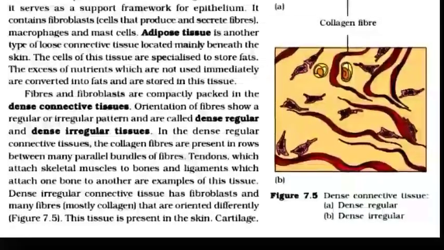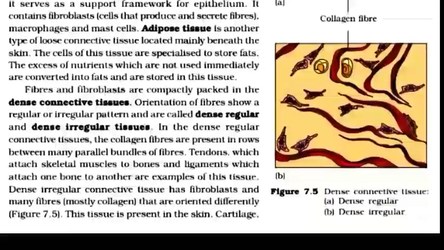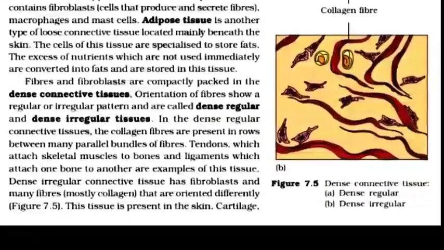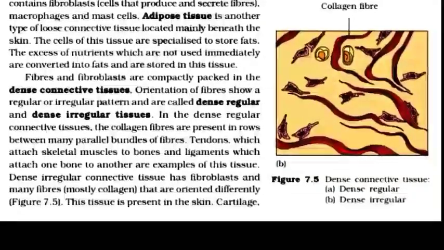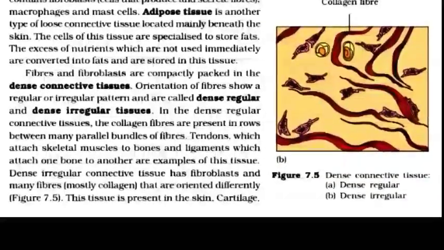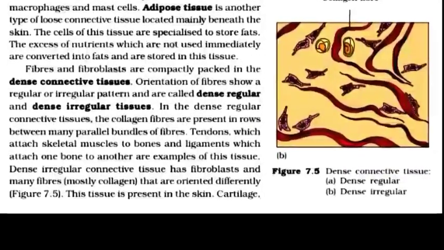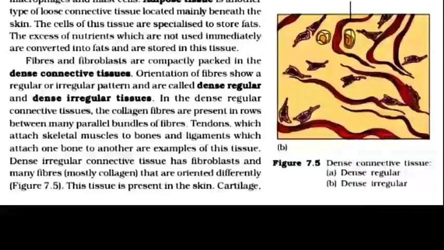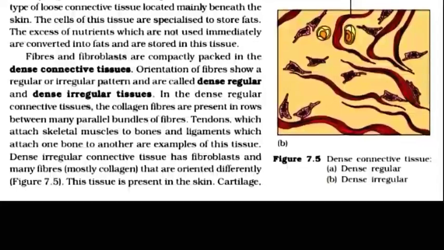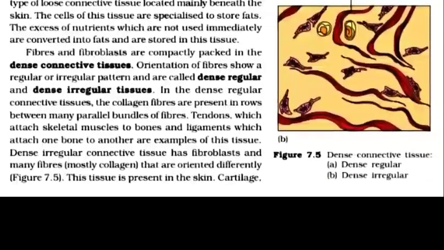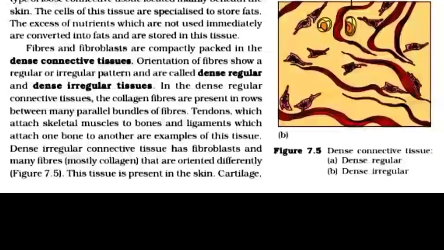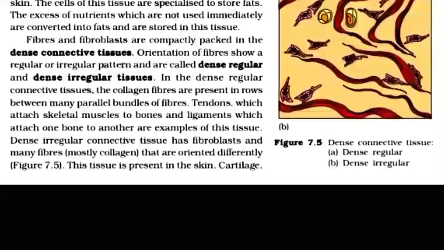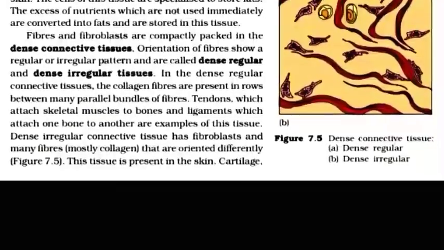Fibers and fibroblasts are compactly packed in the dense connective tissue. Orientation of fibers show a regular or irregular pattern and are called dense regular and dense irregular tissues. In the dense regular connective tissues, the collagen fibers are present in rows between many parallel bundles of fiber. Tendon which attach skeletal muscle to bone and ligament which attach one bone to another are examples of these tissues.